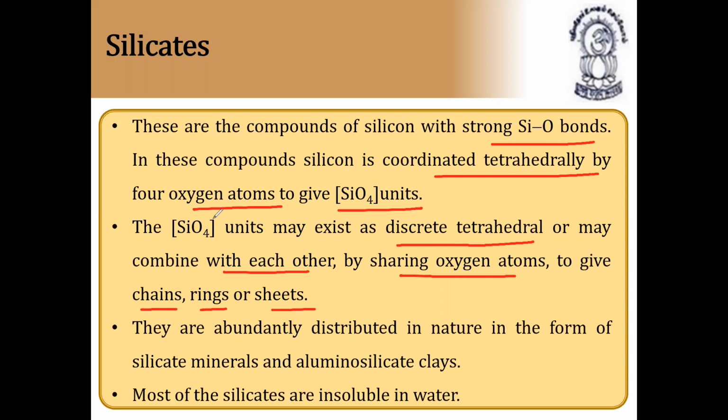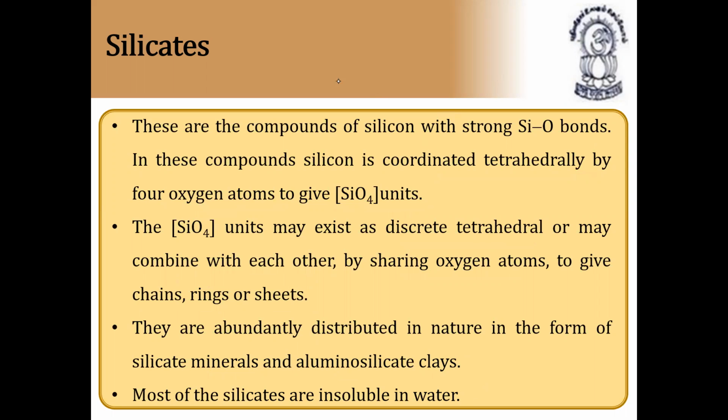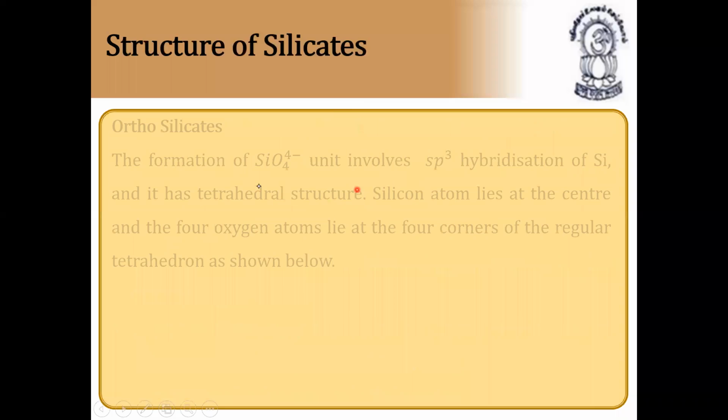As I told you, it can be formed as one unit or it can share oxygen atoms with each other and combine to form chain structures, ring structures, or sheet structures. They are abundantly distributed in nature in the form of silicate minerals and aluminosilicate clays. Most silicates are insoluble in water. So this gives additional information on silicates.